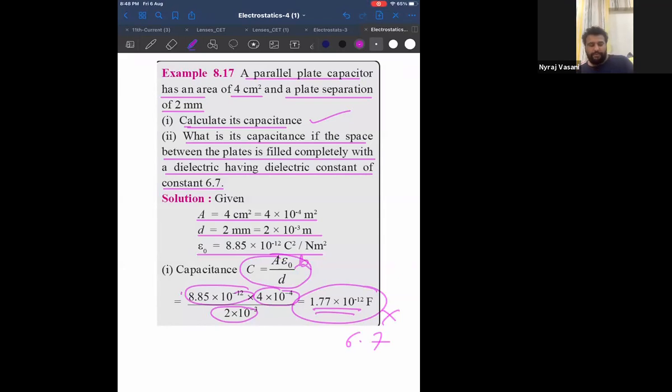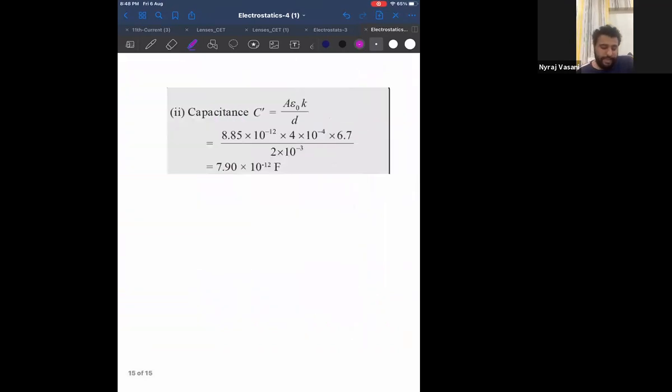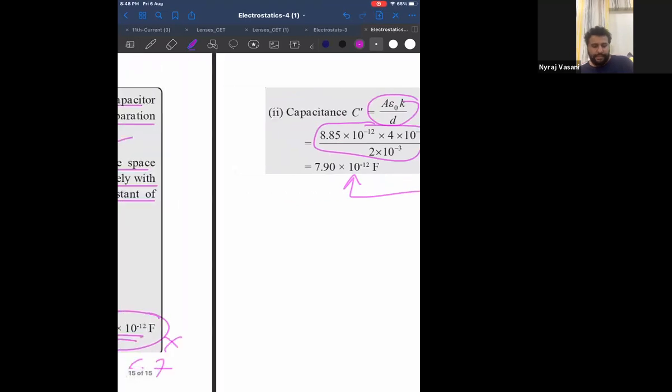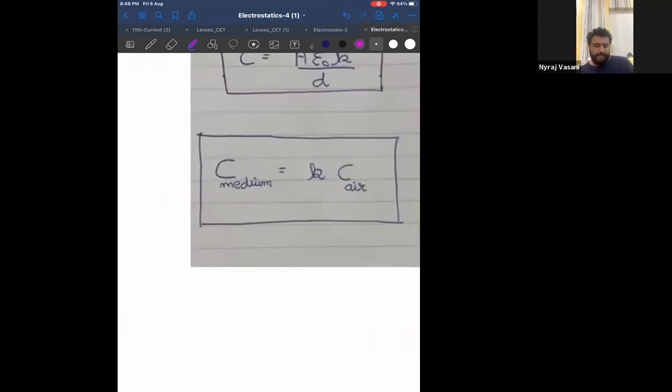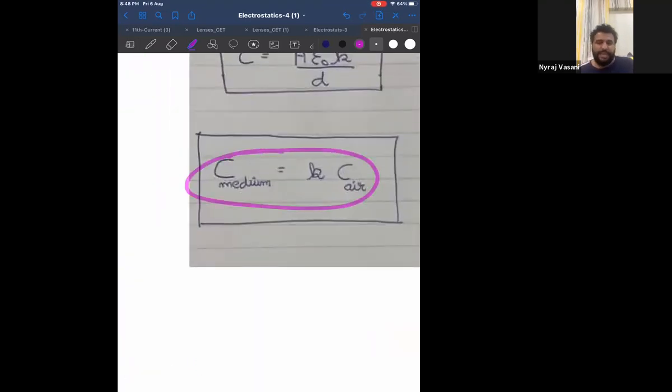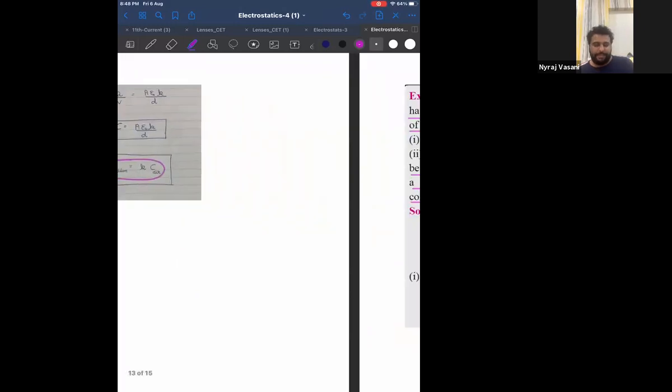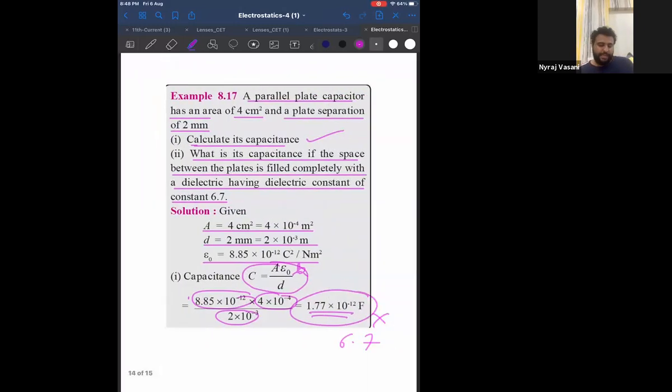Clear? But you know that this we have already calculated. We just have to multiply our final answer by 6.7, and I will get our final answer. Do you understand the smart way of doing it? That is why this formula becomes very important: capacitance of a medium is K times capacitance of air. Now look at the question and tell me if you have understood the logic of how to find the answer.